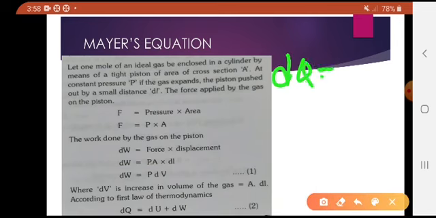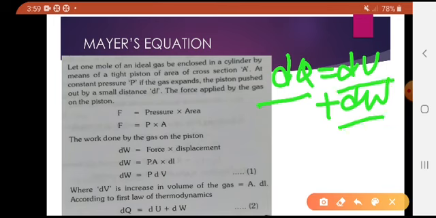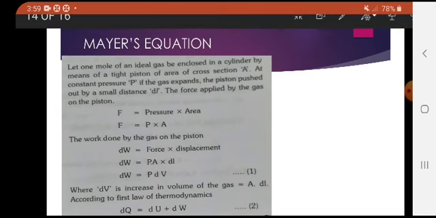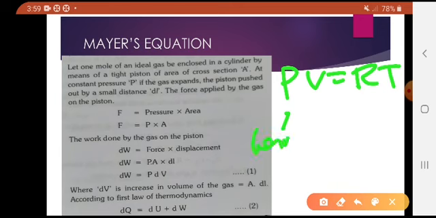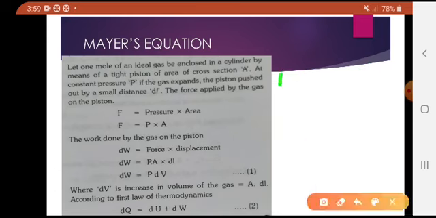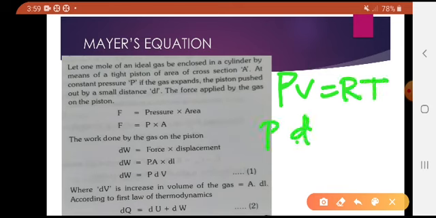According to the first law of thermodynamics, dQ equals dU plus dW. So you will get the dQ, dU and dW values. We have taken an ideal gas here, so the ideal gas equation is PV equals RT. Here pressure P is constant, so volume changes.